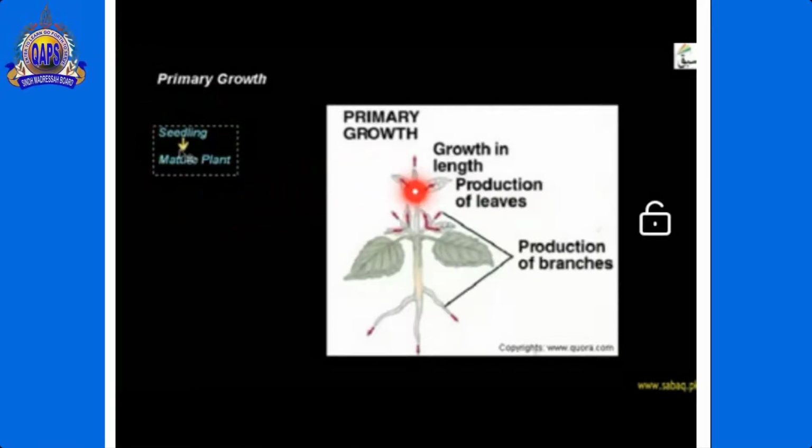However, you see the increase in the length of the shoot and the increase in the length of the roots. This process takes place due to primary growth. During primary growth, as the shoot and roots increase, the growth of the plant also brings the production of leaves and the production of branches.